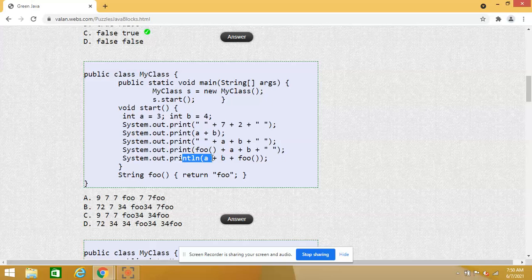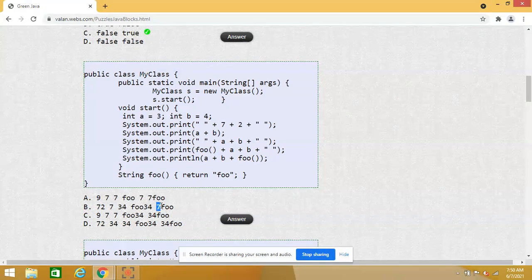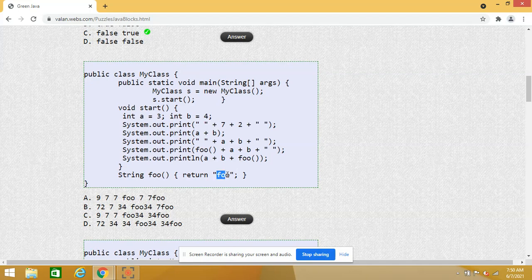And look at the last line. If you remember our previous video, System.out.println is evaluated from left to right. So first what is happening? It is performing the addition. I don't have any string over here, so a plus b, 3 plus 4, will become 7. After that I am invoking the foo method and concatenating with this value. So finally option B will be the right answer.